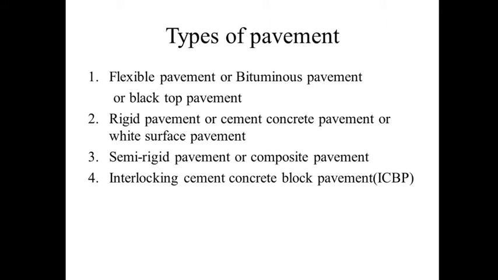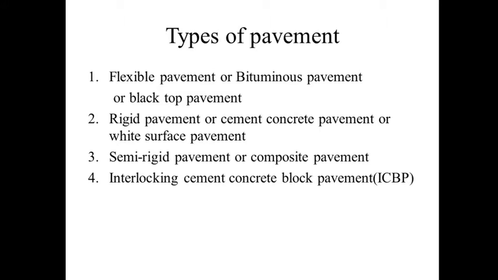Some points we also discussed in the first topic, that is the classification of roads. That is flexible pavements and rigid pavements. Again, we are going to discuss in detail the types of pavements and what exactly pavements are. Flexible pavements, or bituminous pavements, or black top pavements, are basically the bituminous roads found on village roads. That road is called flexible pavement. This was the first type of pavement, called flexible pavement or bituminous pavement.